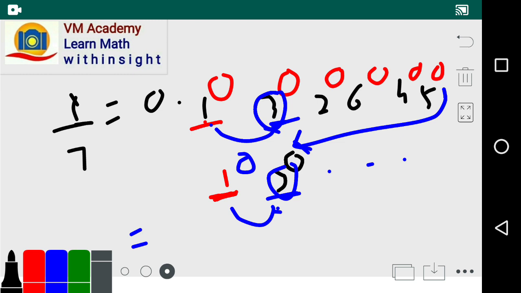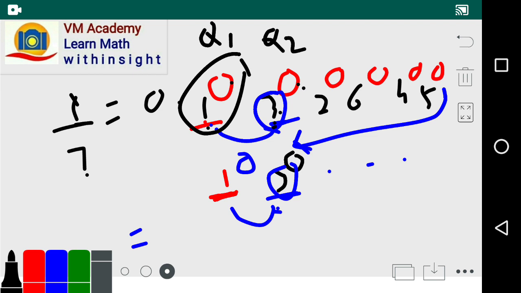So now what is the quotient of this? The quotient of this is nothing but simply this remainder 1 into 10 divided by 7, let us call it q1, and this is the second remainder into 10 divided by 7, q2, and this is the third remainder into 10 divided by 7, q3, and this is the fourth remainder into 10 divided by 7.